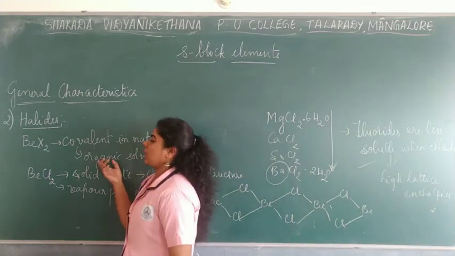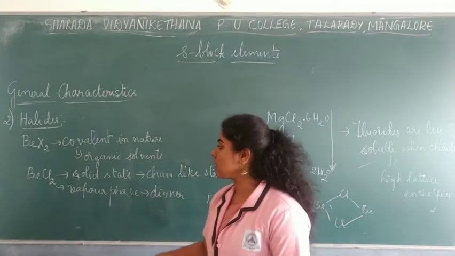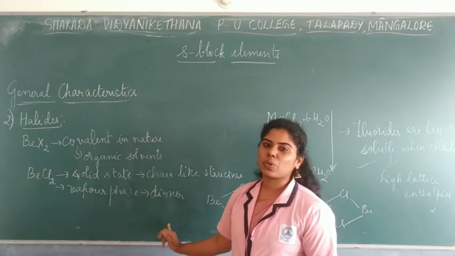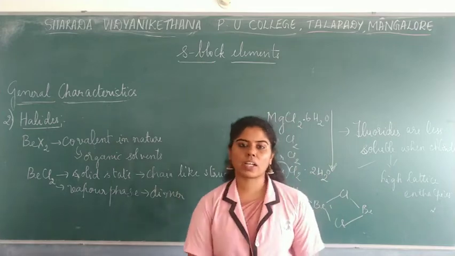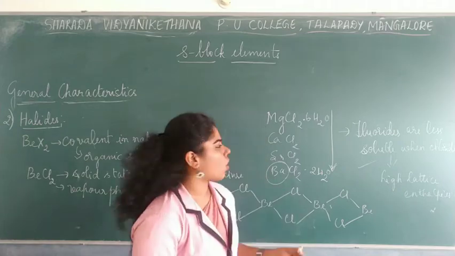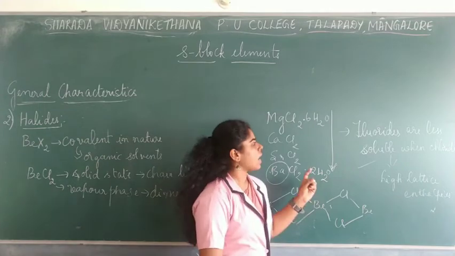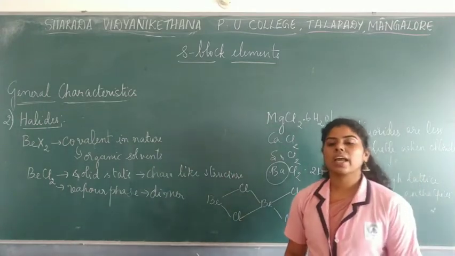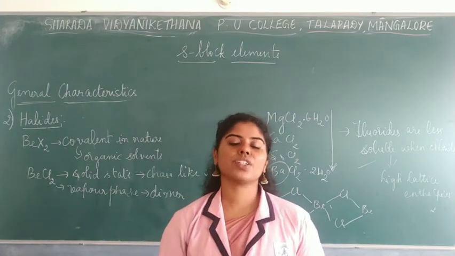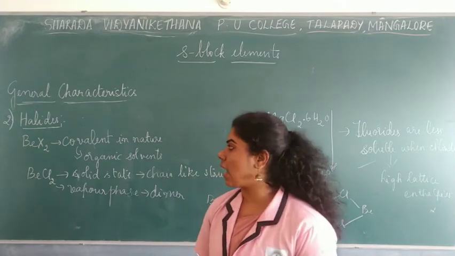Once again, let me repeat that beryllium halide would be covalent in nature. So if it is covalent, obviously it gets dissolved in organic solvents. And beryllium chloride in a solid state will be a linear structure, whereas in vapor phase it would act like a dimer, which is bridged by chlorine. And the tendency of the alkaline earth metal halides to form the hydrated salts would decrease down the group because of the increase in the size, and also the alkaline earth metal fluorides are less soluble than the chlorides because of the high lattice enthalpy, high energy which is released. Because of that, fluorides will be less soluble. So this is regarding the halides.